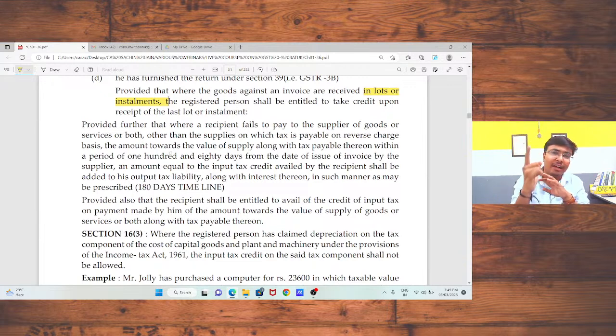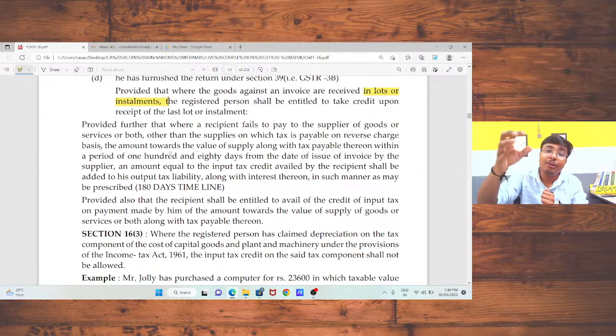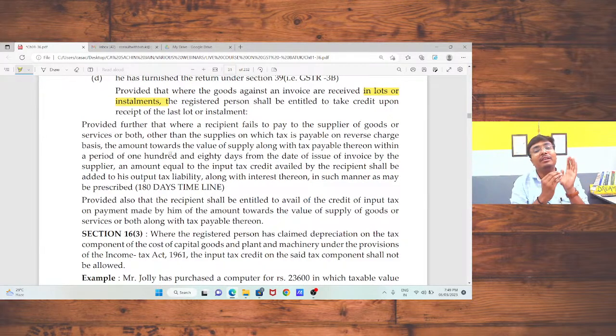So if I have not made the payment to my supplier within 180 days, I need to reverse my input tax credit with 18% interest. Sir, what is the process to reverse that input tax credit? For reversal, I need to reverse my input in my GSTR 3B return and show the same in the GSTR 3B return under the other reversal tab. That is the mechanism which is prescribed under Budget 2023.